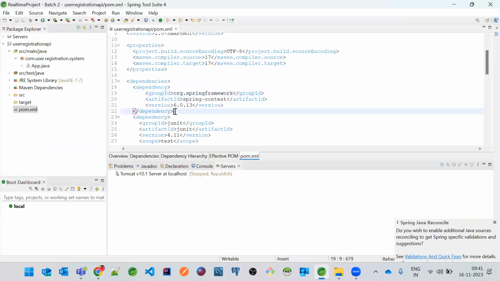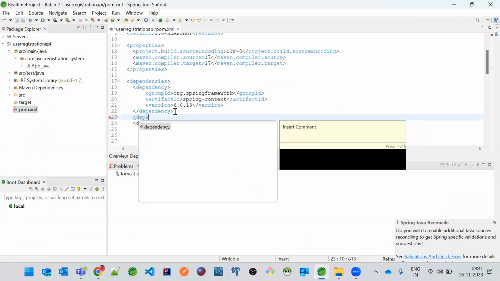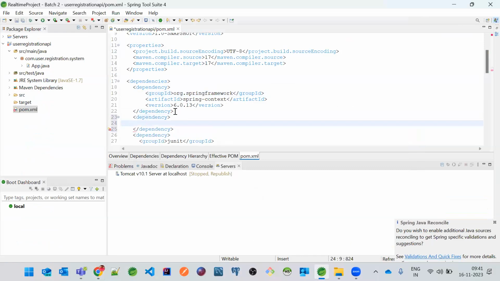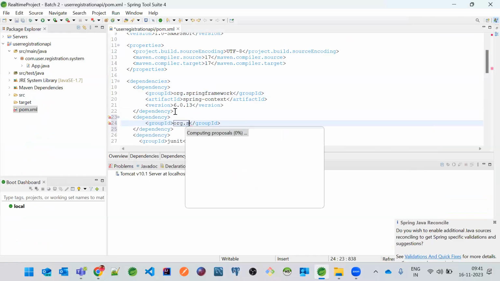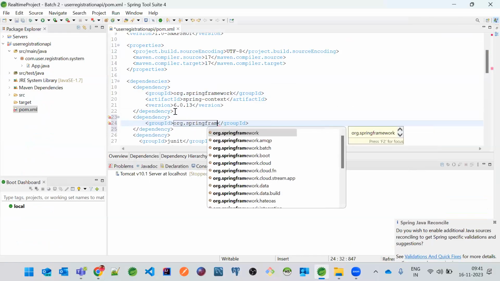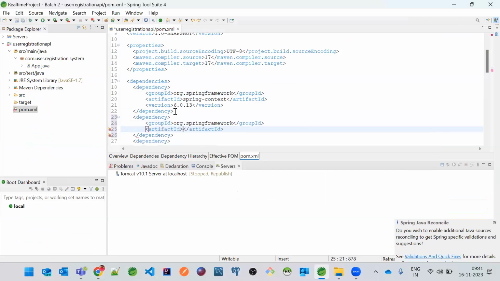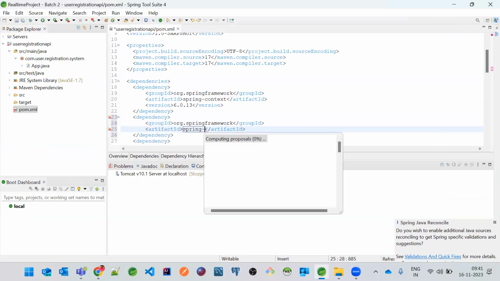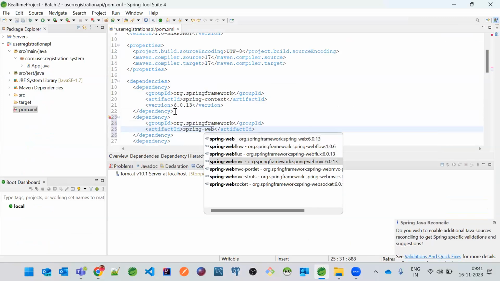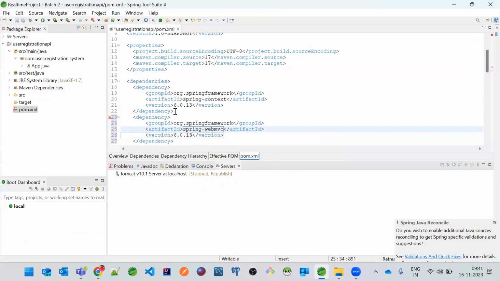Now I just have to make this application a web application. There is something called Spring Web MVC. Okay, so I just wanted to add that one as well. Group ID, and here I just wanted to add org.springframework, and then followed by the artifact ID. Here I just wanted to add Spring-Web, we need to add web MVC. Okay, because this is from the Spring 6.x version, so we need to add this.